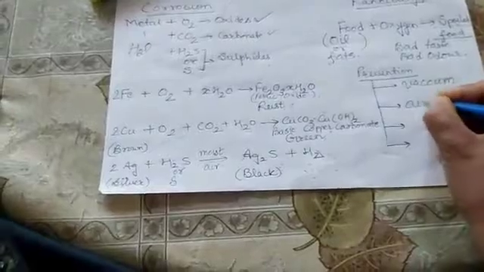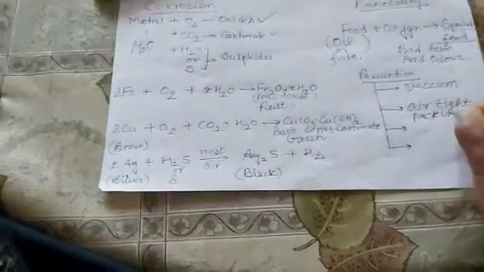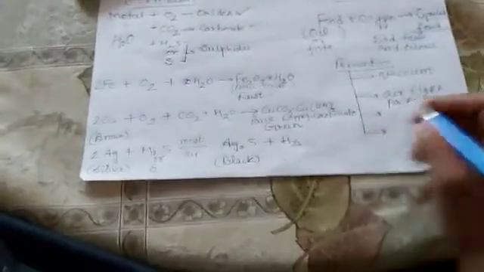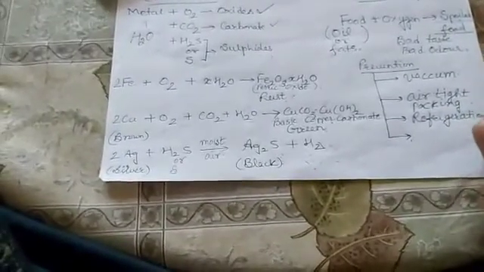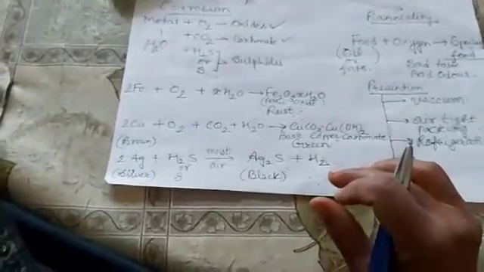Another is airtight packing, which is also very helpful in reducing rancidity. Third is refrigeration. We keep food items inside the refrigerator to prevent their exposure to oxygen in normal air.